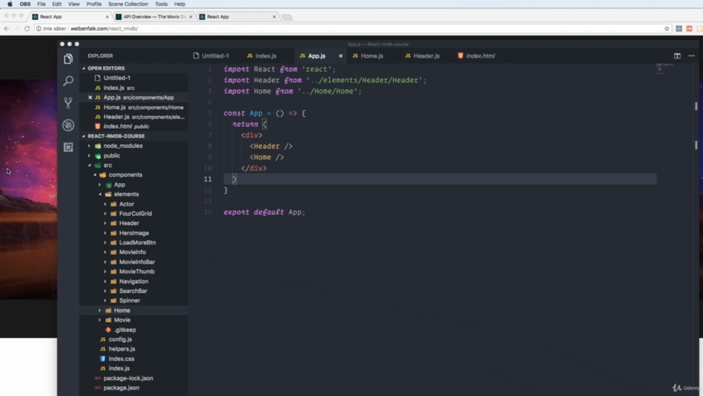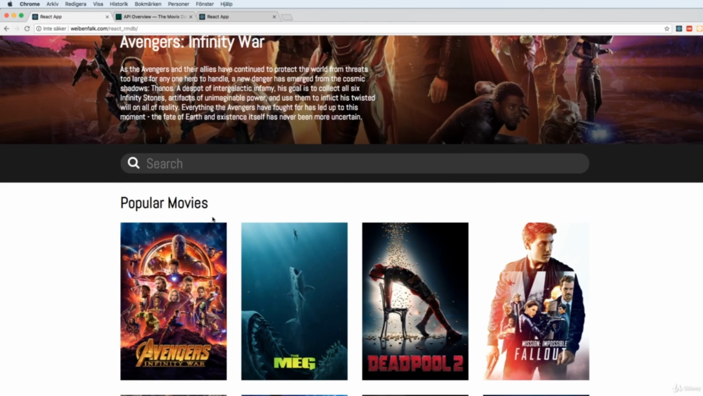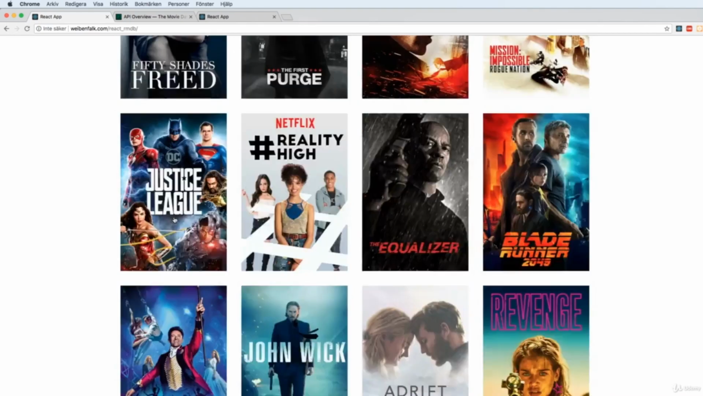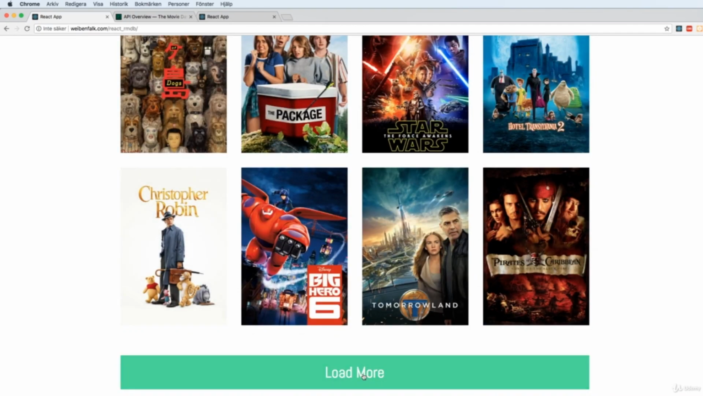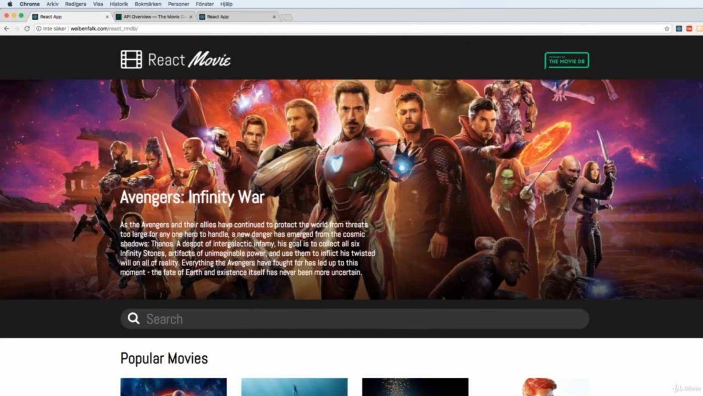So what components do we need now for the homepage? Well, if we look at the app, we have some sort of hero image and we have our search bar. We have a grid and we also have our movie thumbs. We have a load more button and a loading spinner. So let's start from the top.